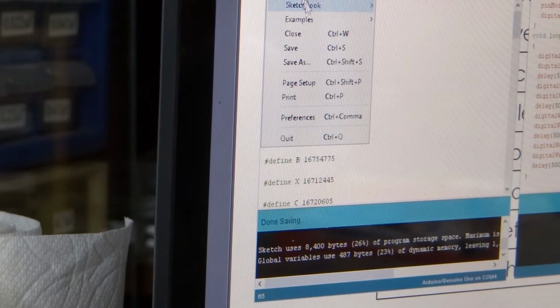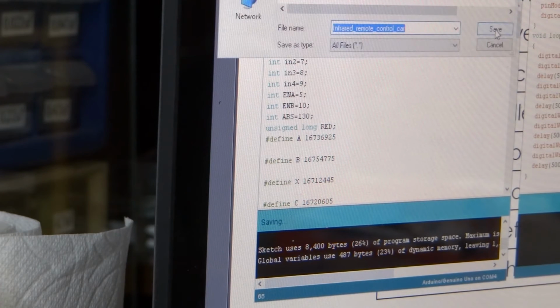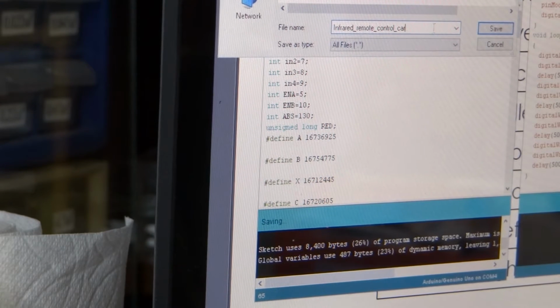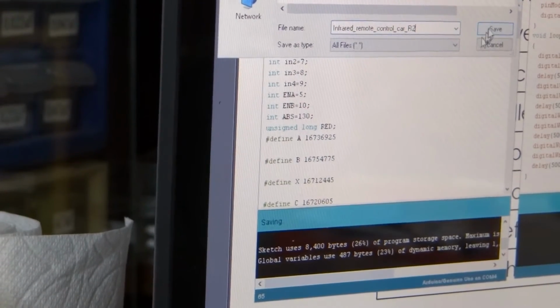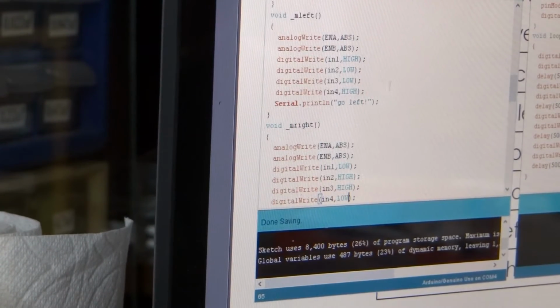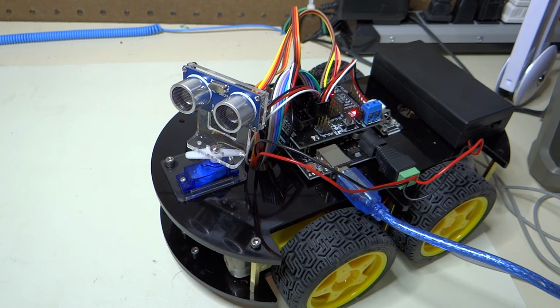Let's save that as a new program with a different name. We're going to call it infrared remote control car underscore revision 2. Now we are going to load infrared remote control car R2, our version of it. It's compiling and it's uploading, and we are done uploading.